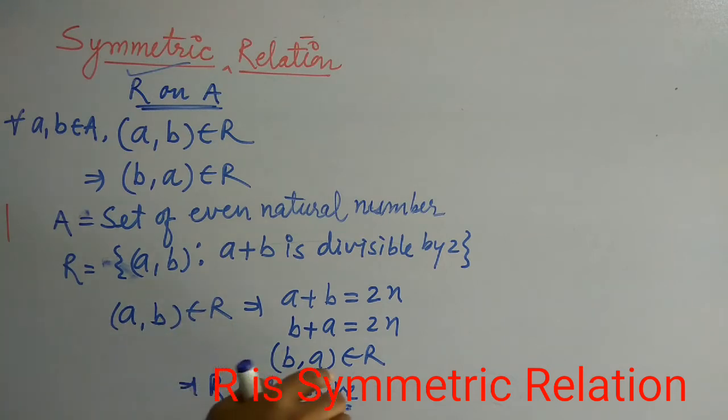If b is the image of a, then we prove a is the image of b. So R is a symmetric relation.